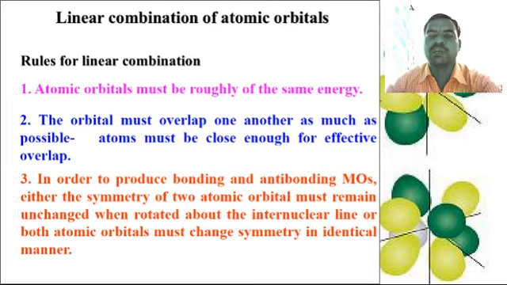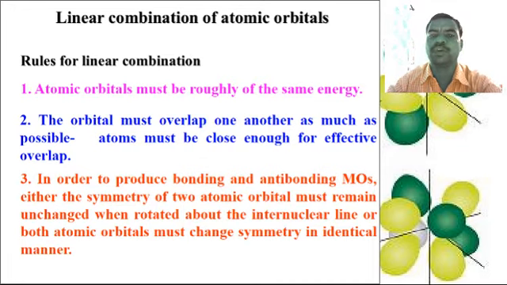This molecular orbital theory can be described by the linear combination of atomic orbitals. The rules of the linear combination of atomic orbitals are: first, atomic orbitals must be roughly of the same energy. Second, the orbitals must overlap one another as much as possible. Atoms must be close enough for effective overlap.